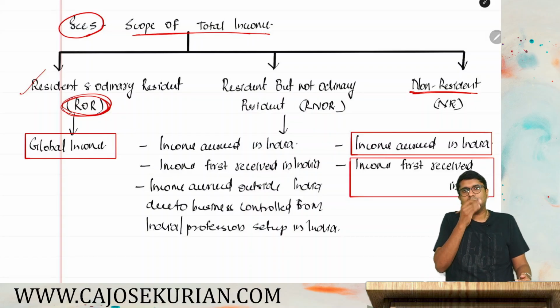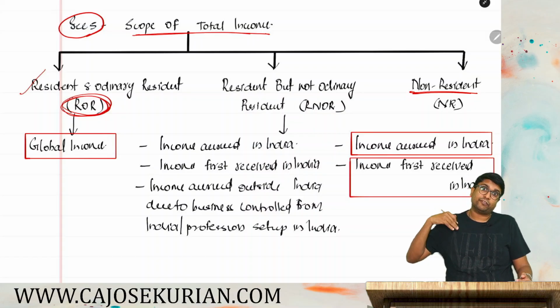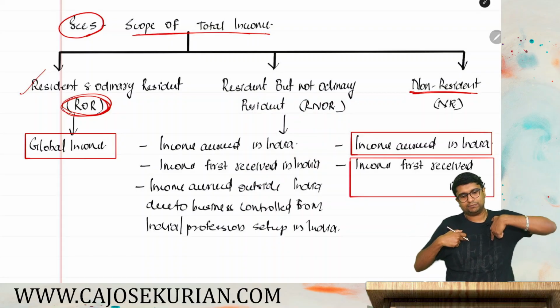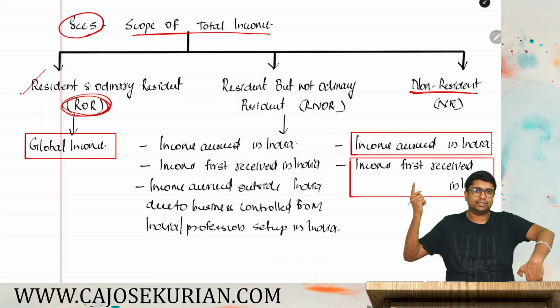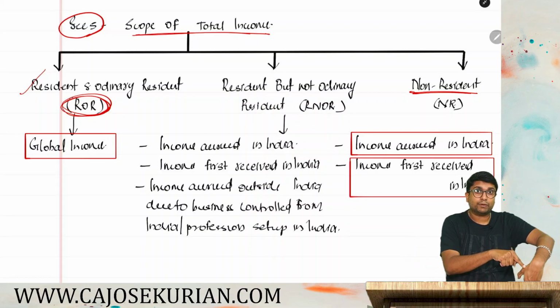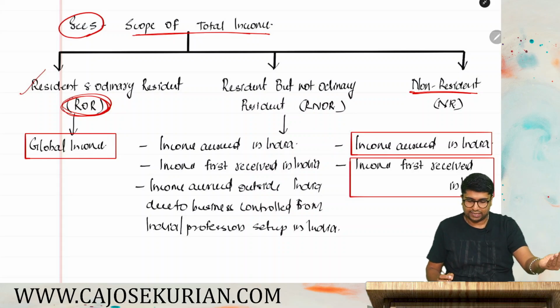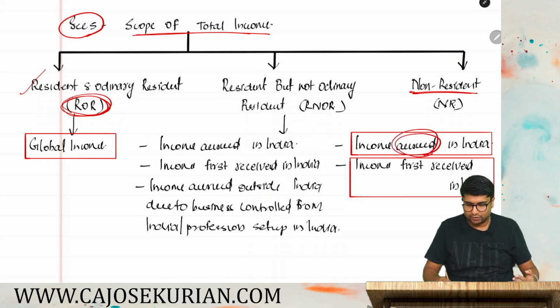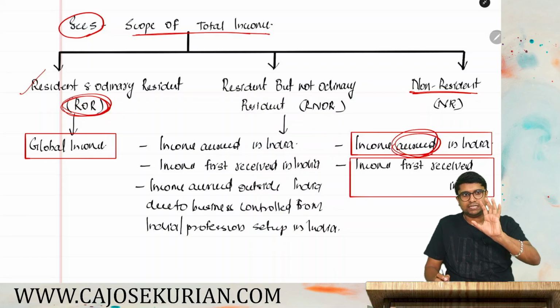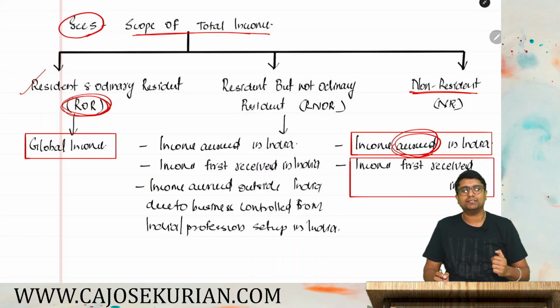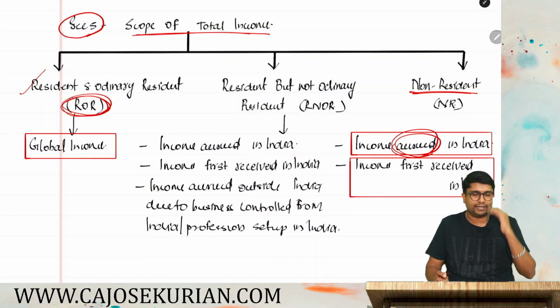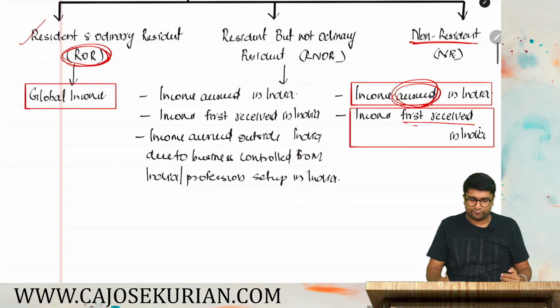Say for example, I am Mr. Germany. I have done some services in India and I am getting some payment in Germany. I've done the services in India, that's why I'm getting a payment. So the right to receive that payment arose from India, and that is what is called accrued in India. Accrued means the right to receive an income that arose from India, then we can say that that income is accrued in India. Second one, income should be first received in India.